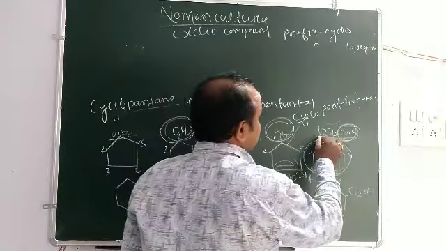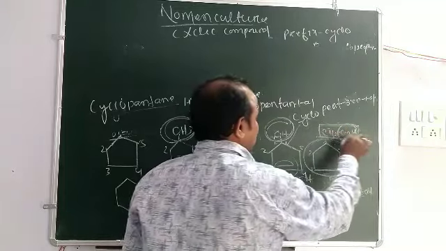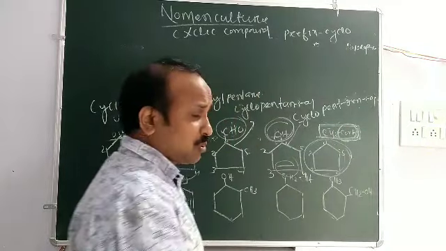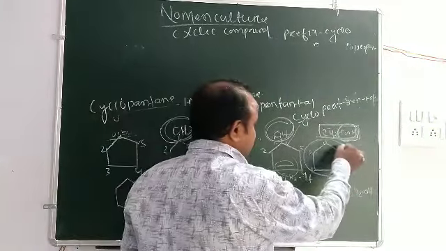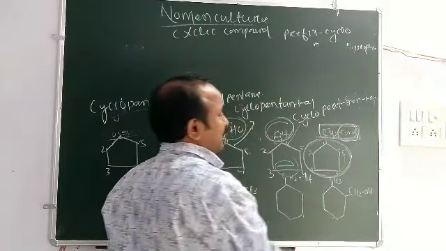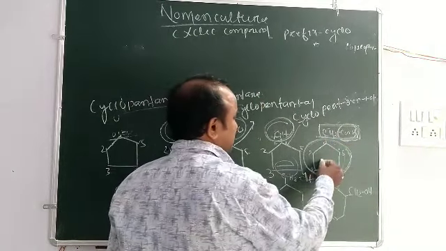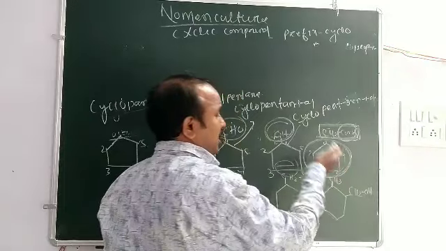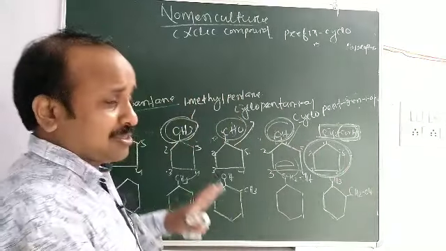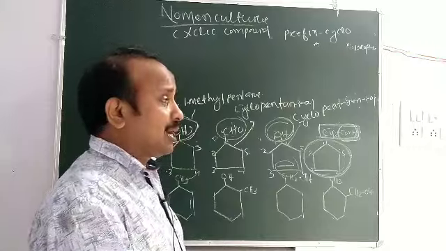Here, this is the principal chain, CH2COOH, and this is the substituent group. Substituent group means it is cyclopentane, but when it is used as a substituent, then it is cyclopentyl.